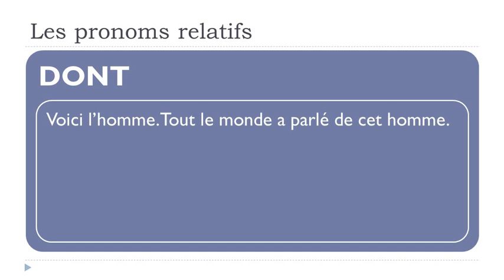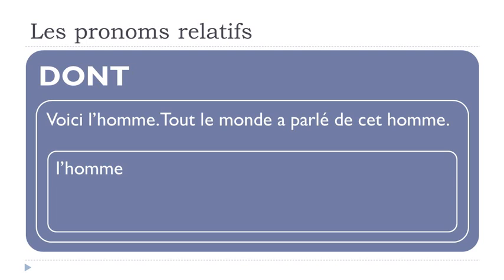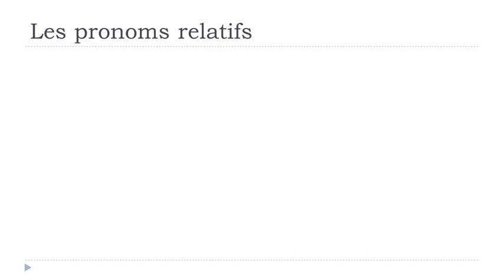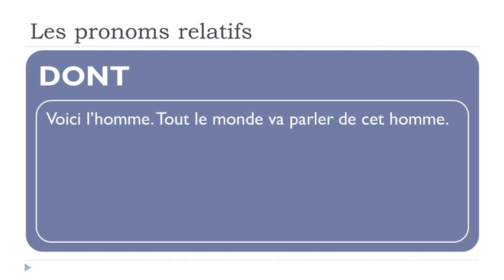Then if we put the same structure at the passé composé, voici l'homme, tout le monde a parlé de cet homme, so same thing, we don't want to repeat l'homme. Voici l'homme dont, same position, tout le monde a parlé. So it doesn't change anything, but the tense is different here because it's passé composé. Now let's see if we put the same sentence at the futur proche, so near future.